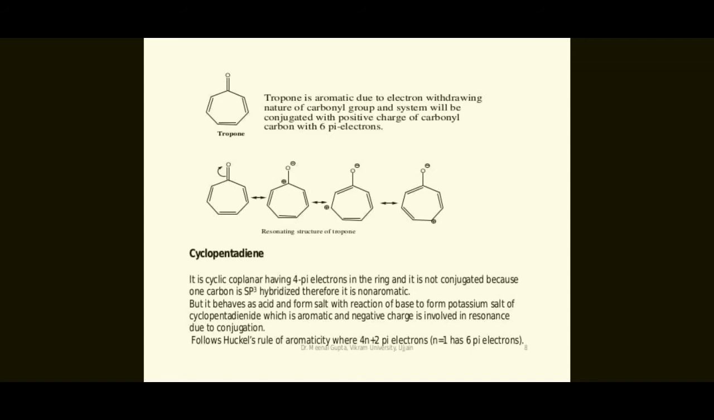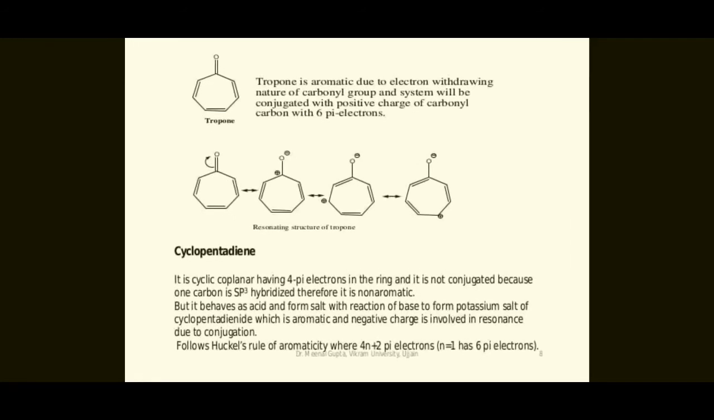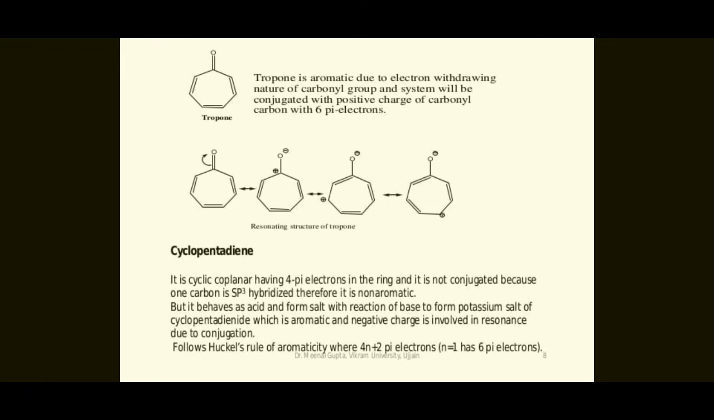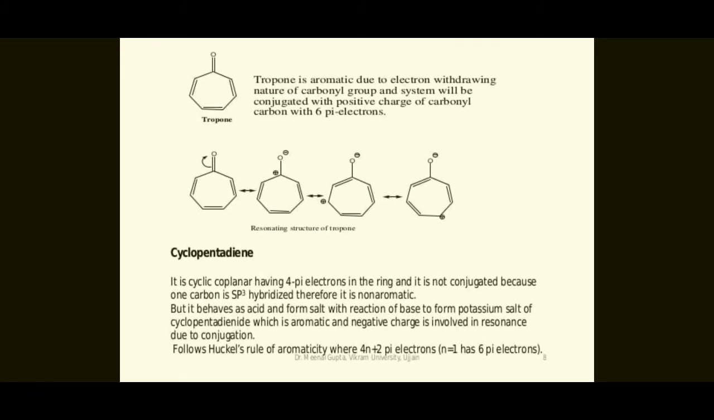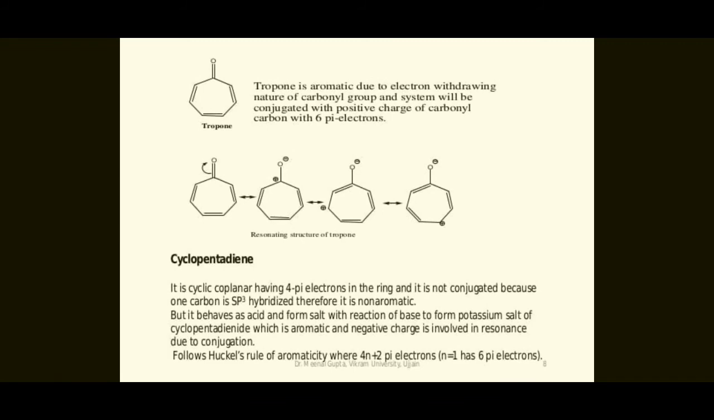Cyclopentadiene is cyclic and coplanar, having 4 pi electrons in the ring, and it is not conjugated because one carbon is sp3 hybridized, therefore it is non-aromatic. But it behaves as an acid and reacts with a base to form the potassium salt of cyclopentadiene, which is aromatic, and the negative charge is involved in resonance due to conjugation. So it follows Huckel's rule of aromaticity, where 4n plus 2 pi electrons, n is equal to 1 and 6 pi electrons.